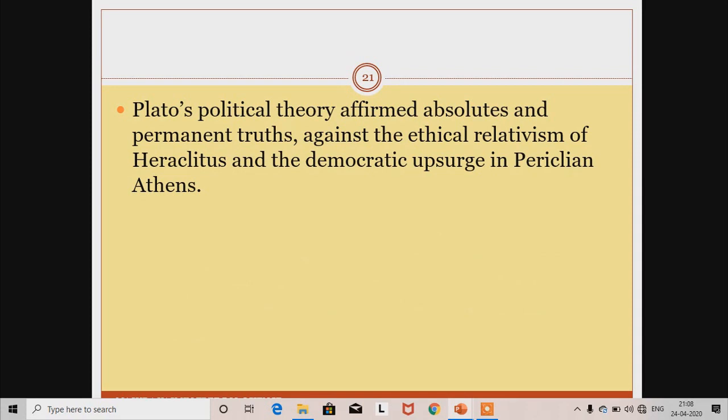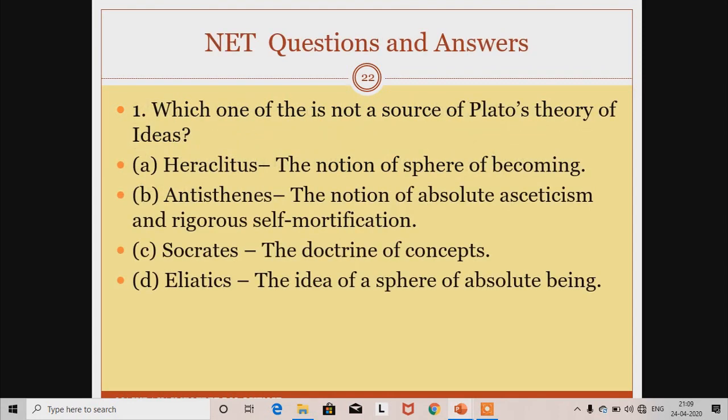Plato's political theory affirmed absolutes and permanent truths, because for the sophists there is no permanent truth. Truth is always relative and matters differently in different aspects. But for Plato, truth is absolute. Truth exists without any contradiction. And his theory was also against the ethical relativism of Heraclitus, and he was not a supporter of democratic Periclean Athens.